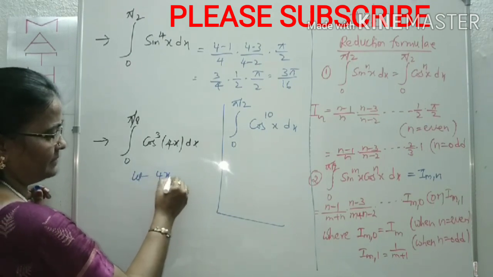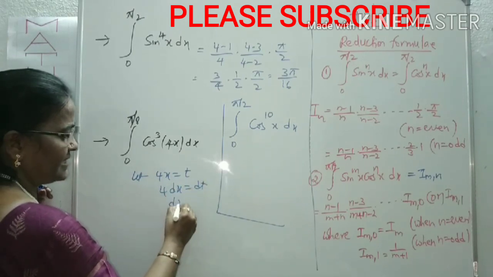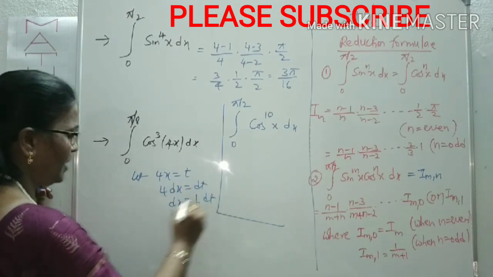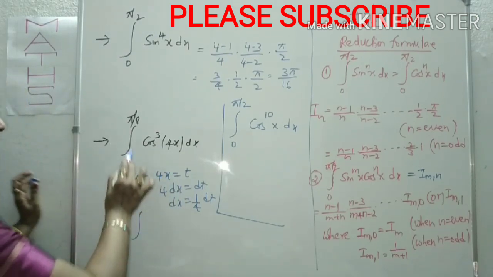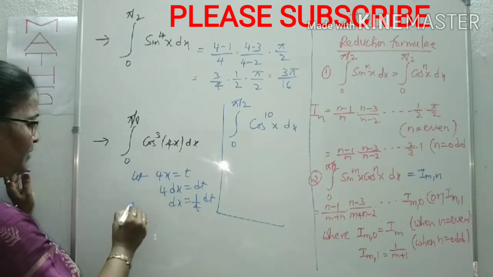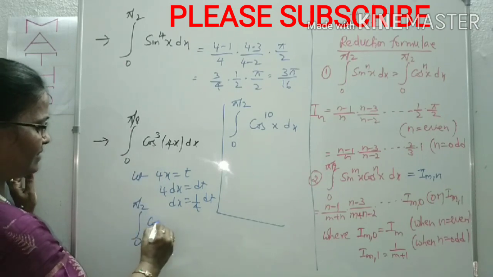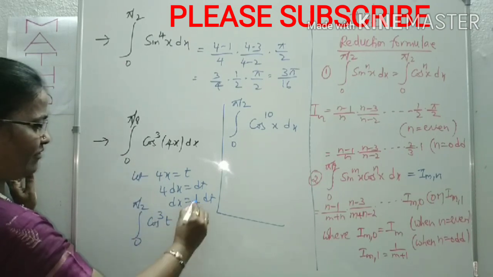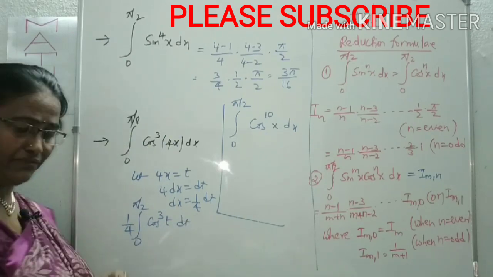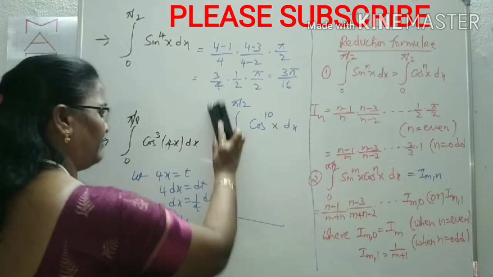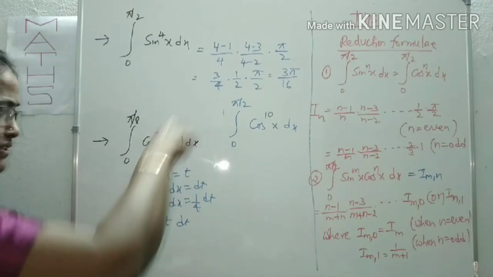Let 4x be t. 4 into the derivative of x, dx is dt. So dx is 1 by 4 of dt. Now you know how the limits change. Upper limit is pi by 8. 4 into pi by 8 is pi by 2. Upper limit is pi by 2. What is the lower limit? x is 0, so 0. Therefore, this becomes cos power 3 t, and I am writing 1 by 4 into dt. Now it is clearly in the form of integral of cos power n x between the limits 0 to pi by 2.